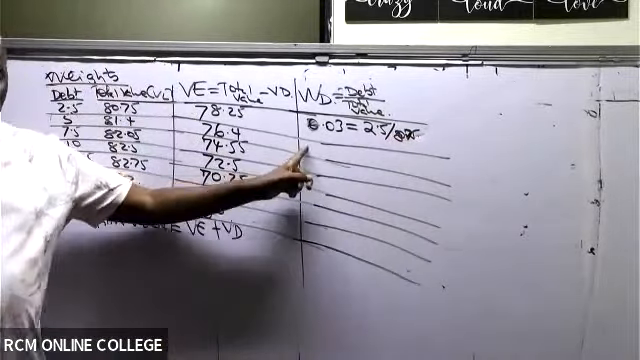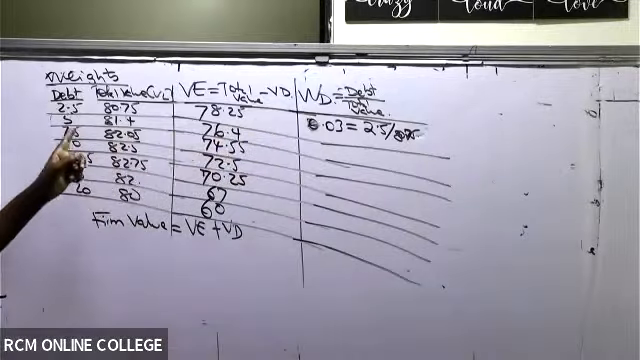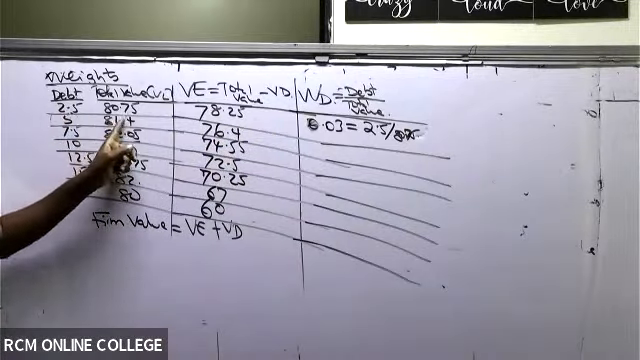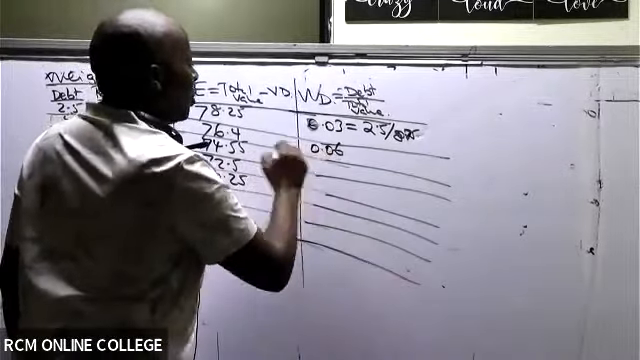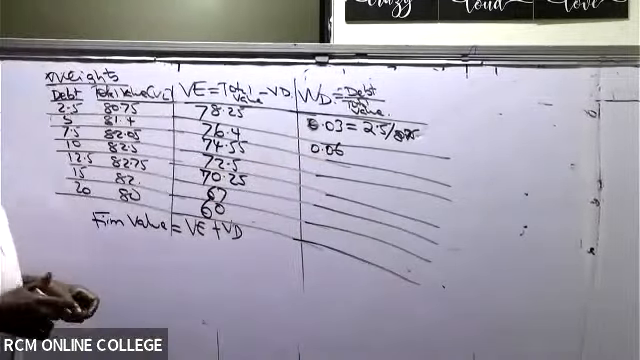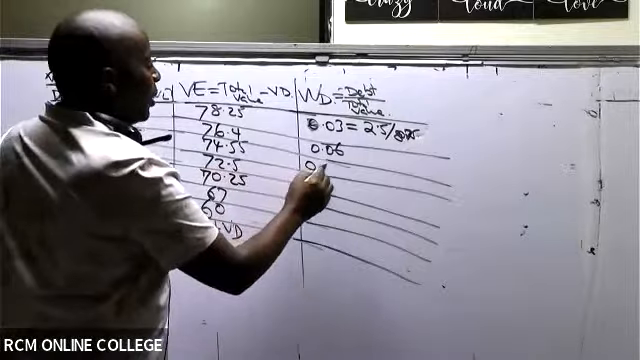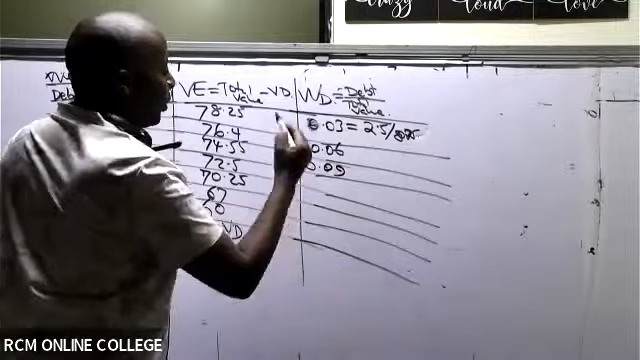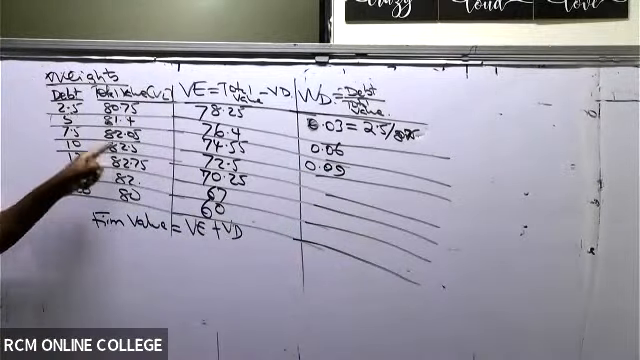And then we come to the second one. What are we getting here? You take 5 divided by 81.4, which gives me 0.06. So please move on like that. 0.09, thank you very much. So next one will be 10 divided by total value.